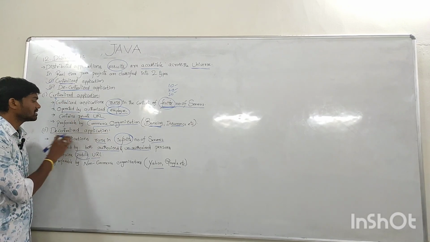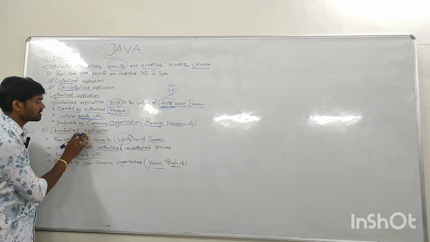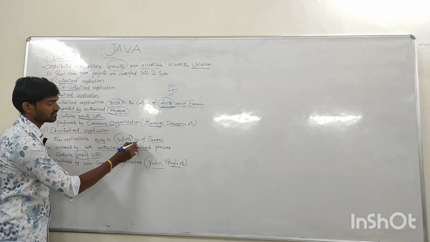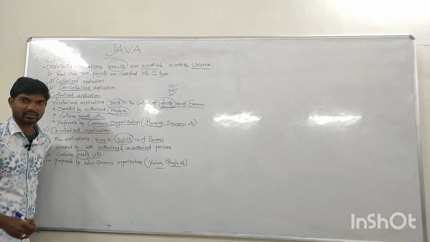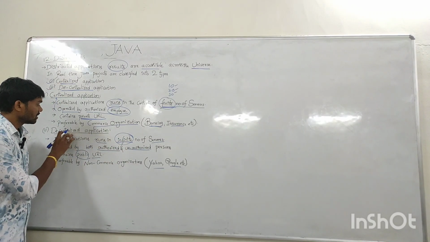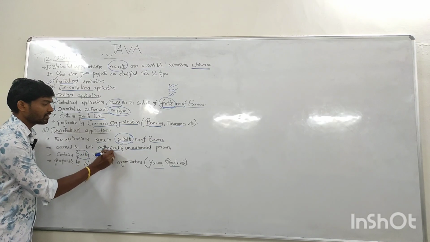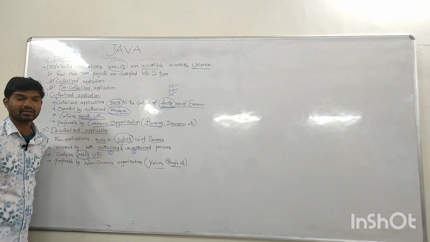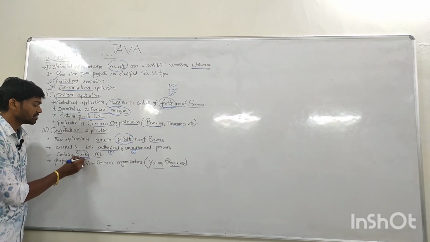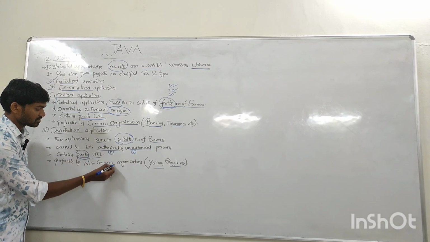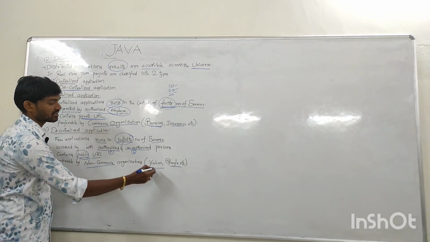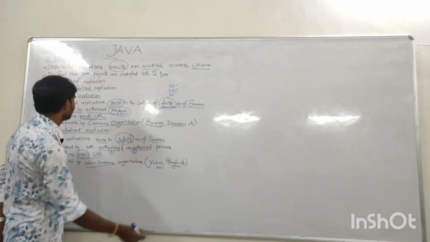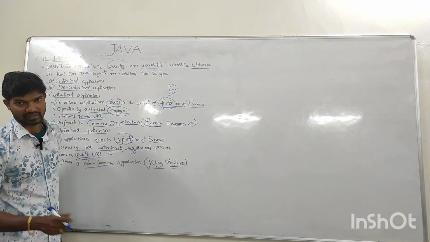For example, commerce sectors like the banking sector and insurance sector come under centralized applications. Now coming to decentralized applications, these run in the context of an infinite number of servers, and authorized people and unauthorized people can access these decentralized applications, and they contain some public URL. For example, non-commerce organizations like Yahoo and Google come under decentralized applications. Thank you.